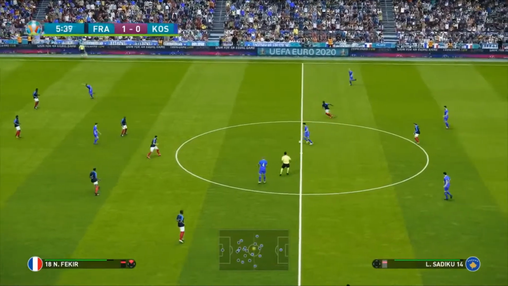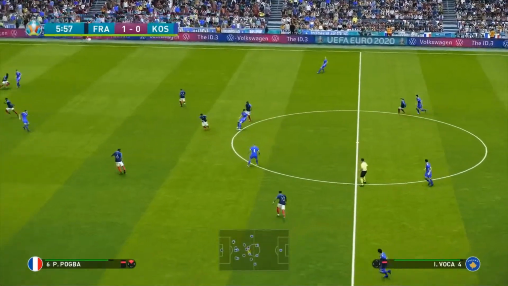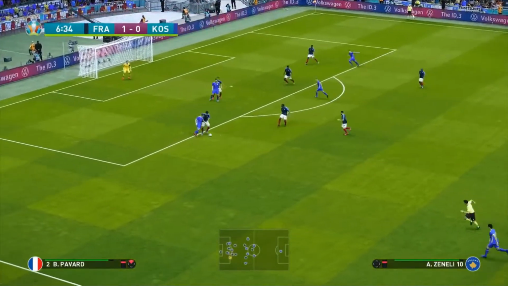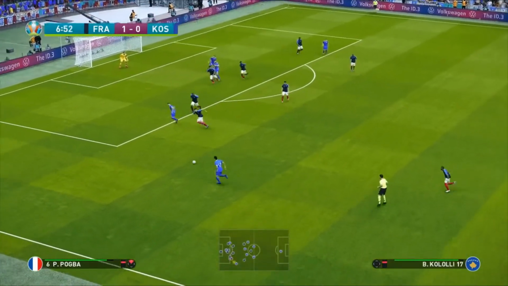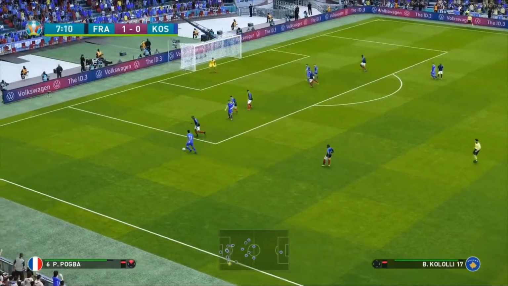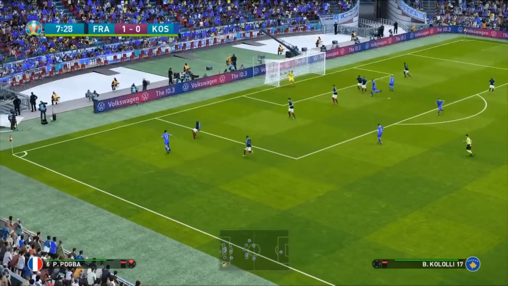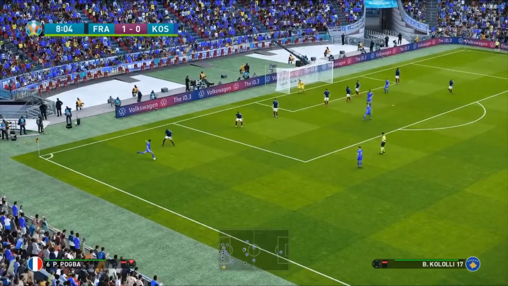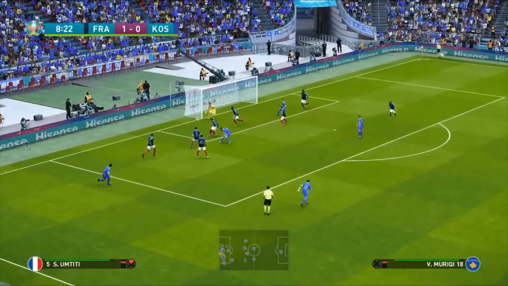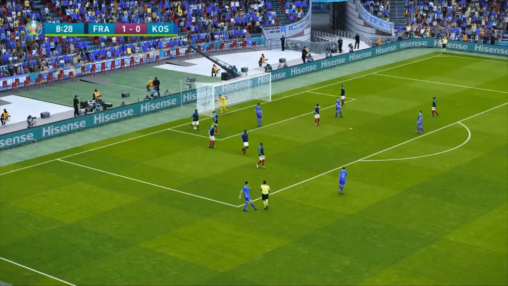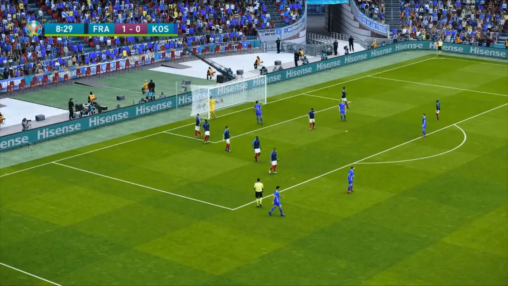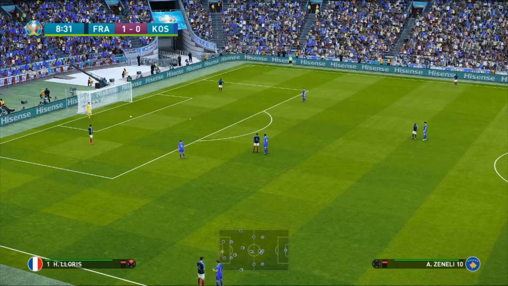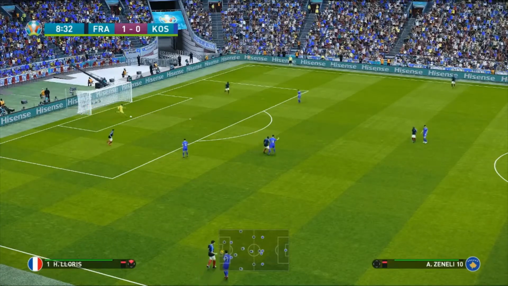They certainly are, and well, everything is against them now. They're going to go attacking in this match. They're going to try and see if they can frustrate this France side. Here's Selina into Zanelli. Good touch. Still has the ball. Now for Kaloli. Maybe an equaliser here would make this game very interesting on paper. Kaloli still has the ball. Waiting for the space for Vedat Mariki, who does get his head onto it. And a slight touch there. I don't know whether that's going to count as a goal kick. It does indeed. There, of course, a very slight touch on the ball from Umtiti. It doesn't go out for a corner.